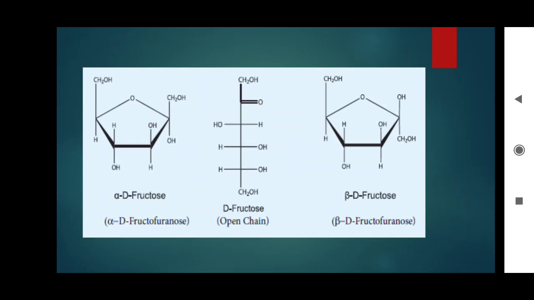Here, the cyclic structures: alpha D fructose, beta D fructose. The first carbon we see, OH is down in alpha D fructose. In beta D fructose, OH is up.